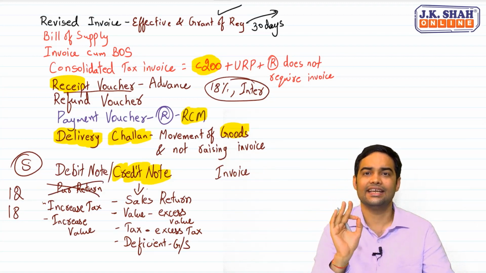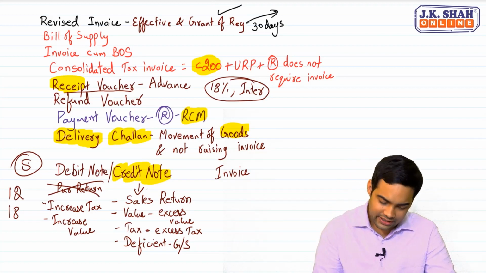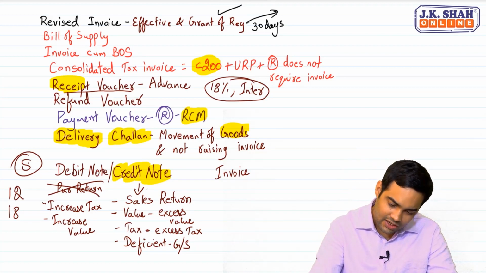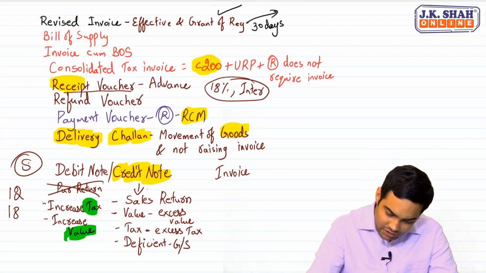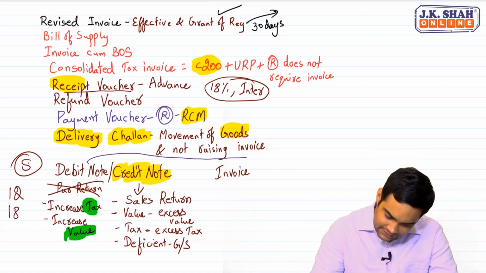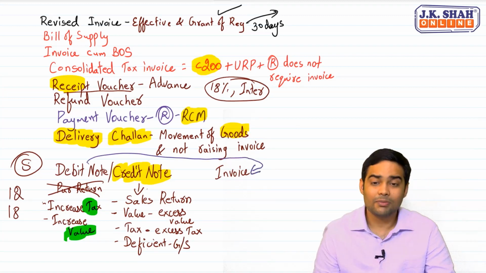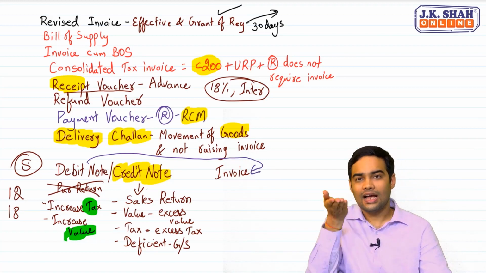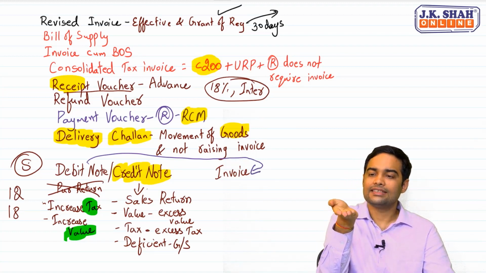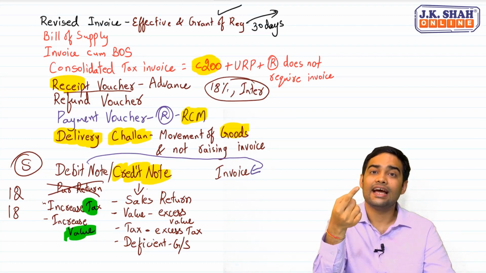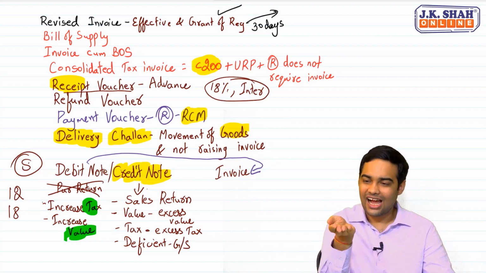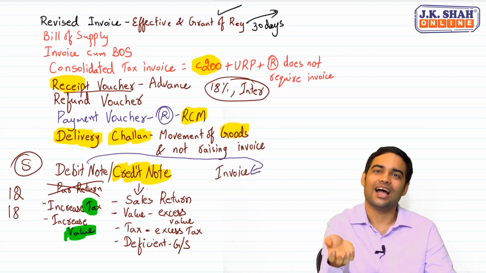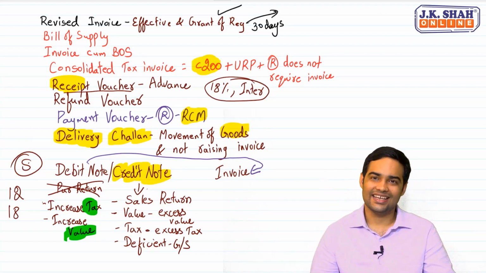In IDT, debit note is issued to increase tax or to increase value, and the treatment of debit note is same as invoice. What happens in invoice? Output of the supplier increases and ITC of the recipient also increases. Same way, debit note, output increases, ITC also increases.